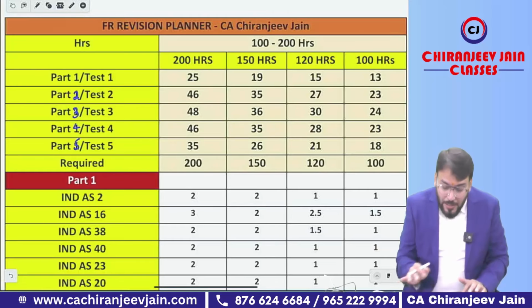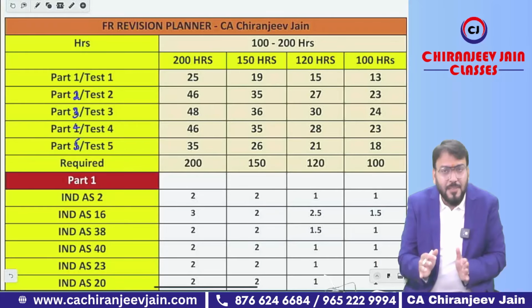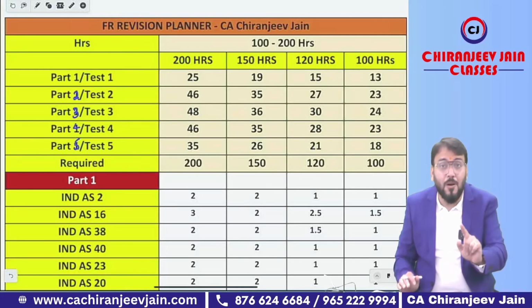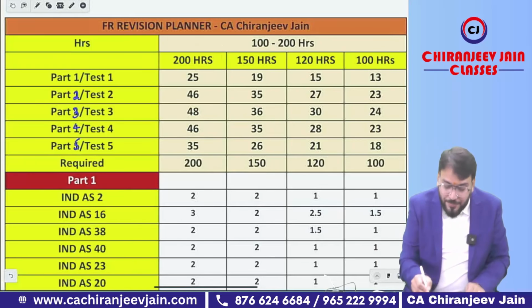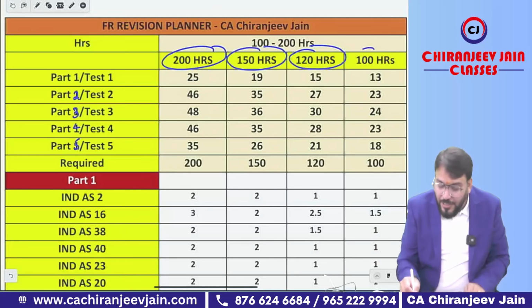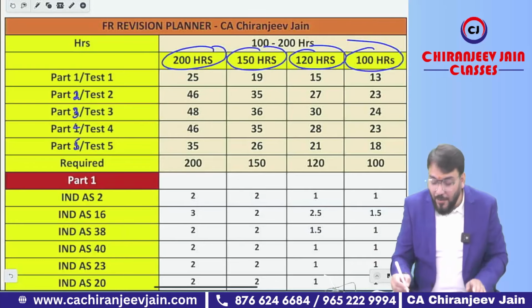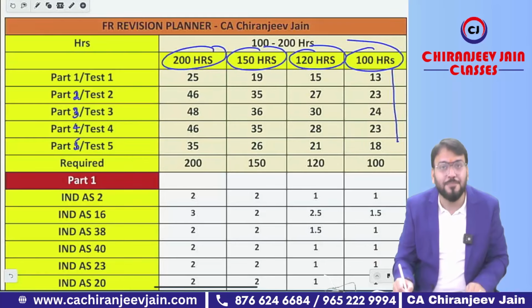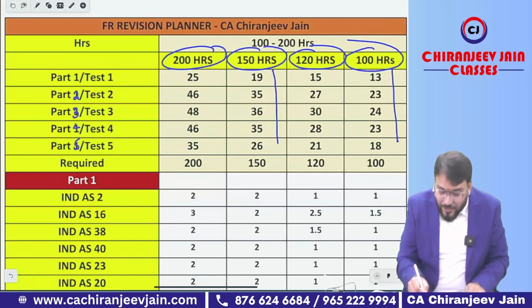Got this point? Now you can see this plan I have divided as per number of hours. Number of hours depends upon how many hours you are revising FR. So it can be 200 hours, it can be 150 hours, it can be 120 hours, it can be 100 hours. It means if you have planned to revise FR for 100 hours, then you refer this column. If you are planning to revise FR for 150 hours, then refer this column.